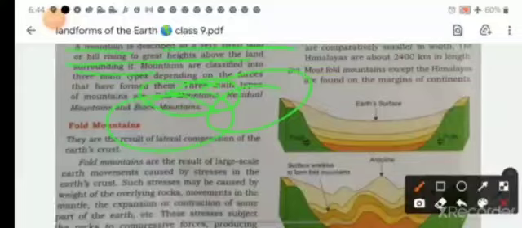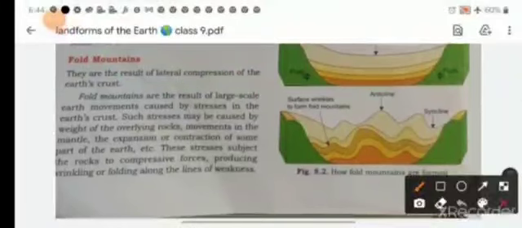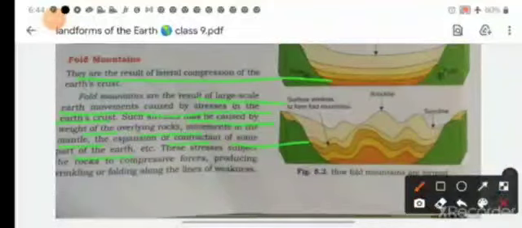Residual mountain is formed by erosion. Now first of all, we are studying about fold mountains. Fold mountains are the result of lateral compression of the earth's crust. They are the result of large scale earth movement caused by stress in the earth's crust, and such stress may be caused by the weight of the overlying rocks, movement in the mantle, and expansion or contraction of some part of the earth.